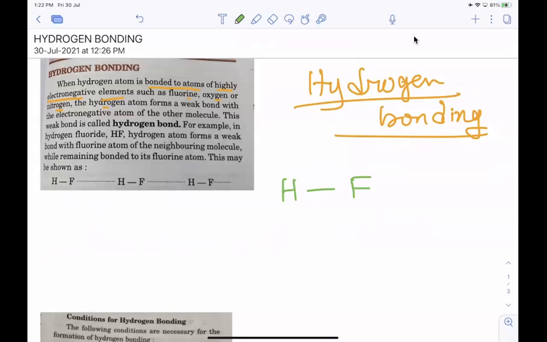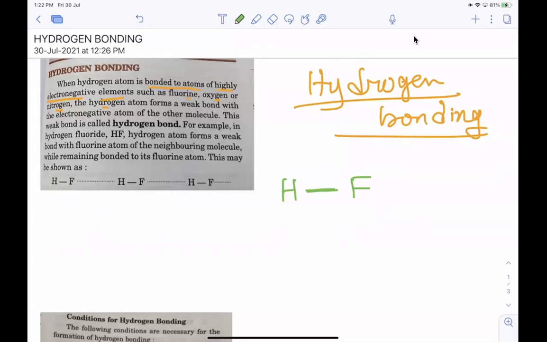Who is more electronegative, hydrogen or fluorine? Fluorine, yes, obviously. So as fluorine is more electronegative, this bonding electron will be shifted towards fluorine, because fluorine wants more electron.